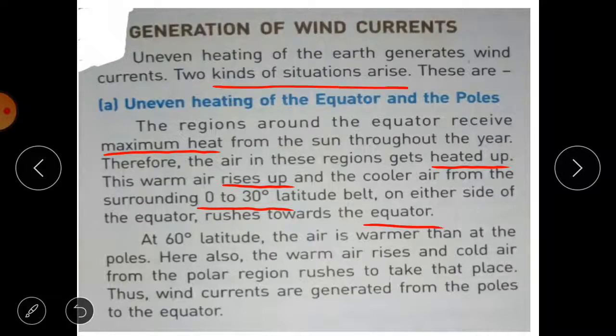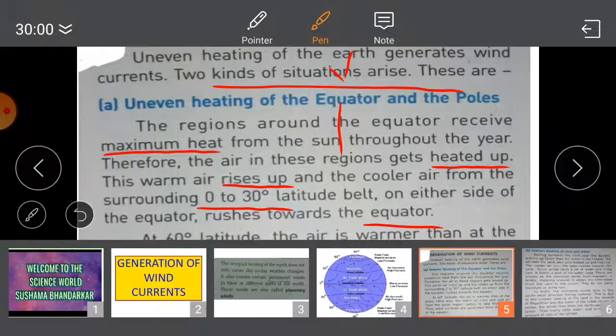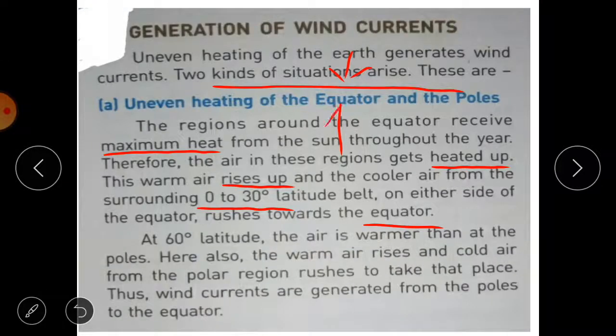Suppose this is the equator, then 30° to the north and 30° to the south, in both the northern and southern hemispheres. This cooler air from both sides, from 30° latitude, moves towards the equator.